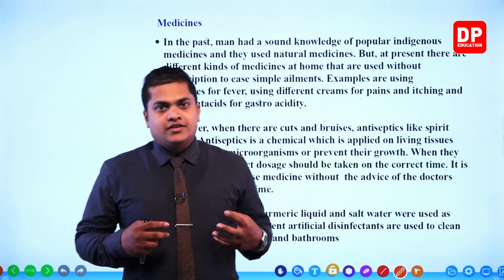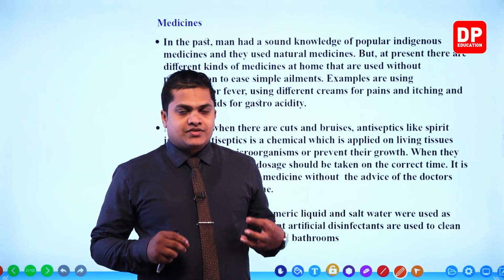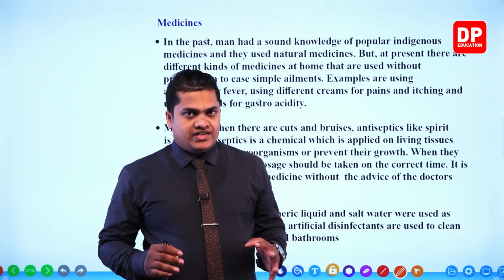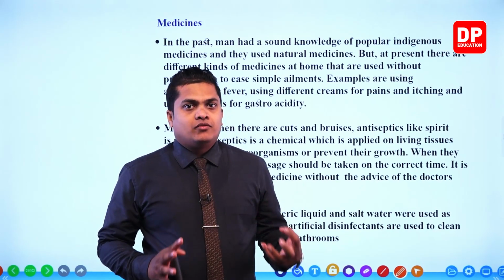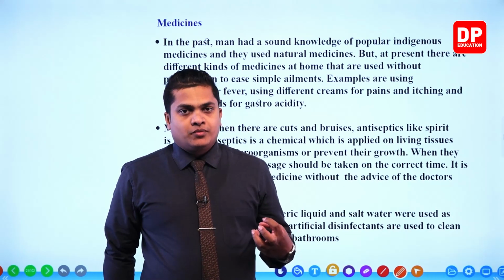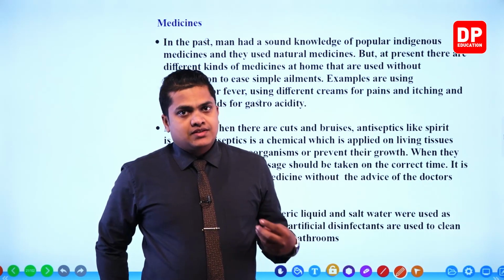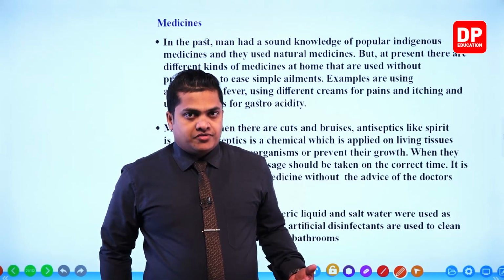So my dear children, in the earlier chapter, we discussed several things regarding domestic wastes. Especially what we discussed under domestic waste is the chemical substances, or chemical domestic waste.